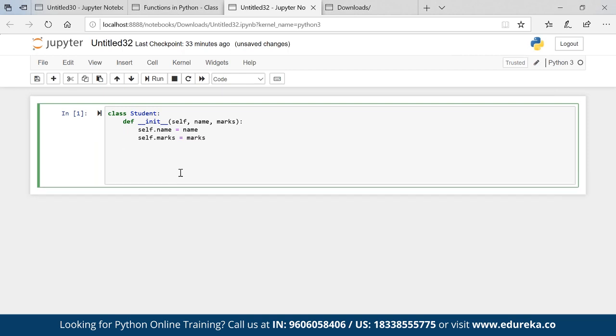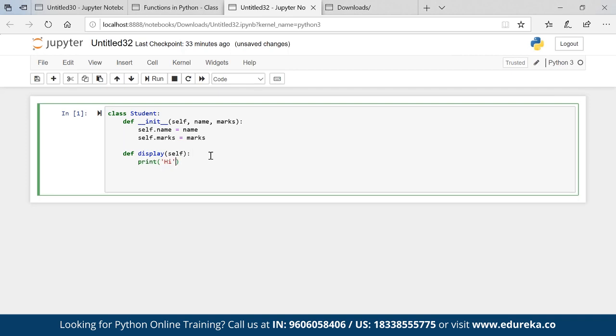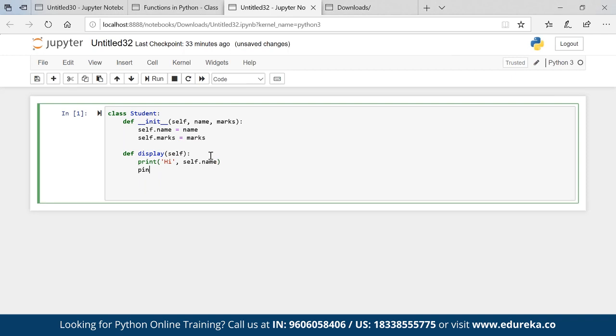After that, let's say we have to create a new method. So basically, this is a constructor, and then def display(self). I'm calling this self again. Print hi, self.name. If you are calling a constructor, guys, then this self is required. We cannot skip this. Print your marks is self.marks.